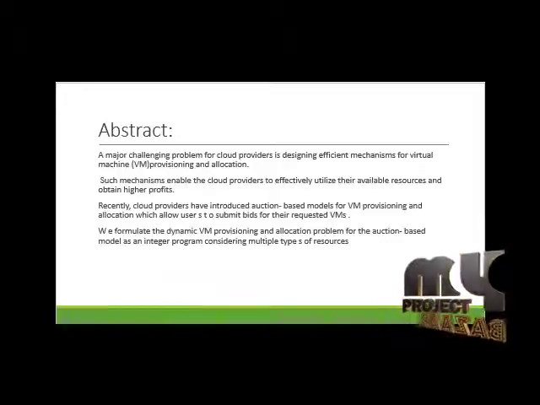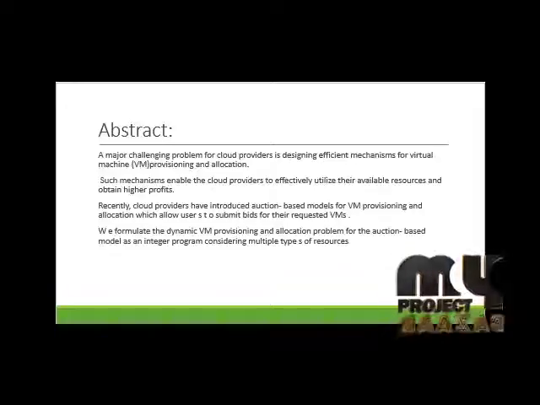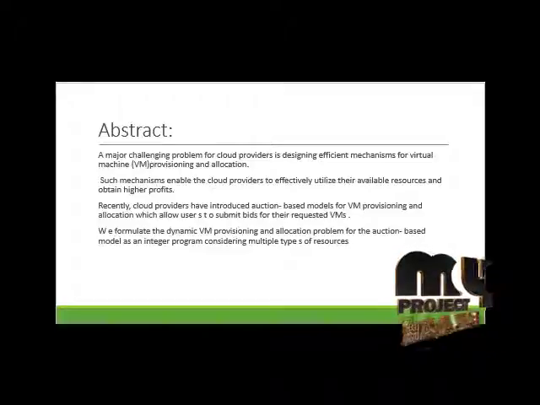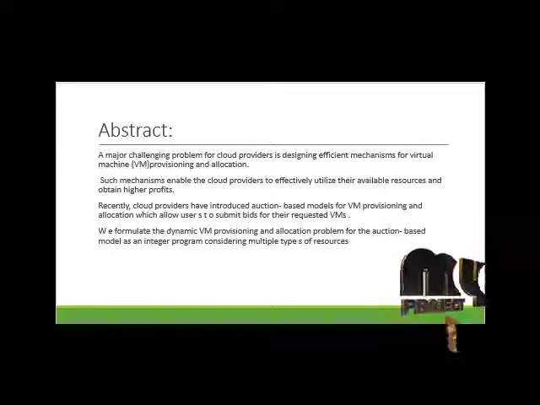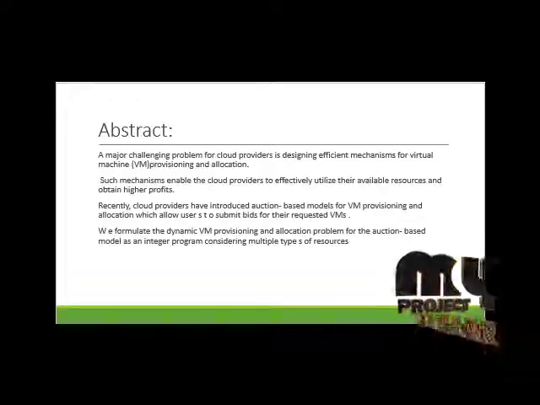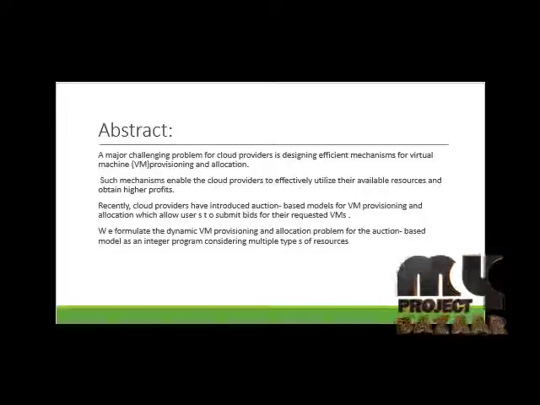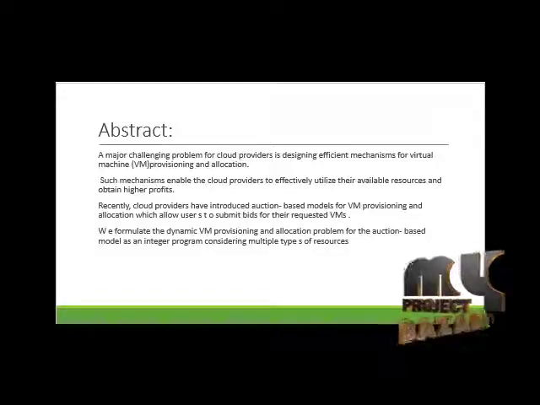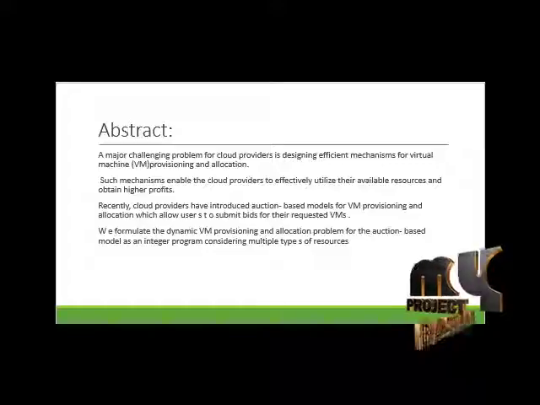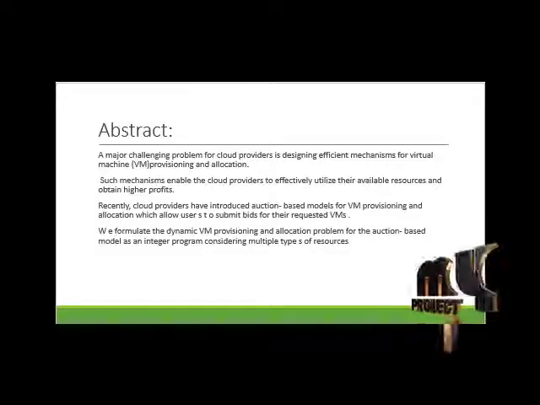We formulate the dynamic VM provisioning and allocation problem for the auction-based model as an integer program considering multiple types of resources. We then design a truthful, greedy, and optimal mechanism for the problem, such that the cloud provider provisions VMs based on the requests of the winning users and determines their payment. We show that the proposed mechanisms are truthful, that is, the users have no incentive to manipulate the system by lying about their requested bundles of VM instances and their valuation. We perform extensive experiments using real world traces in order to investigate the performance of the proposed mechanism.